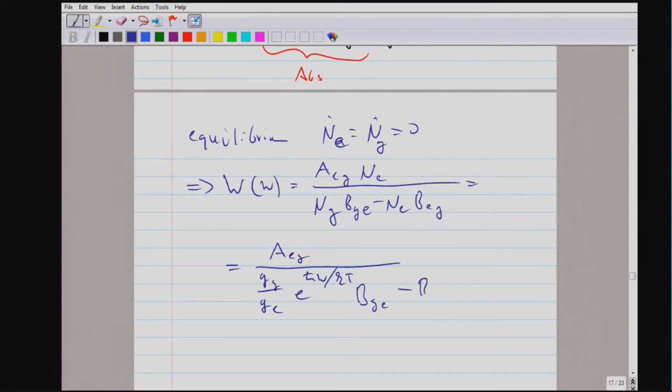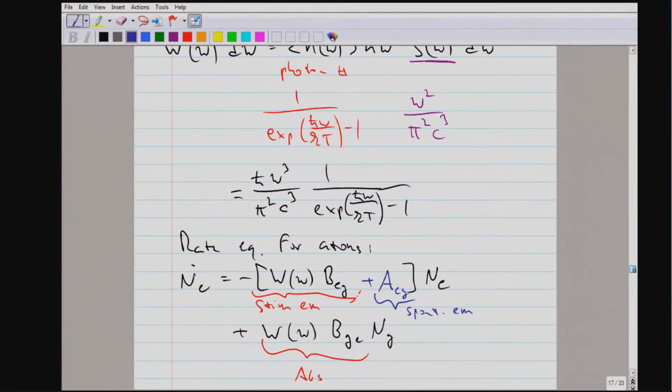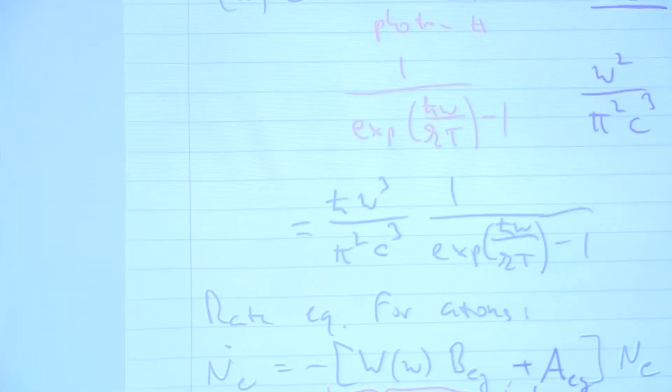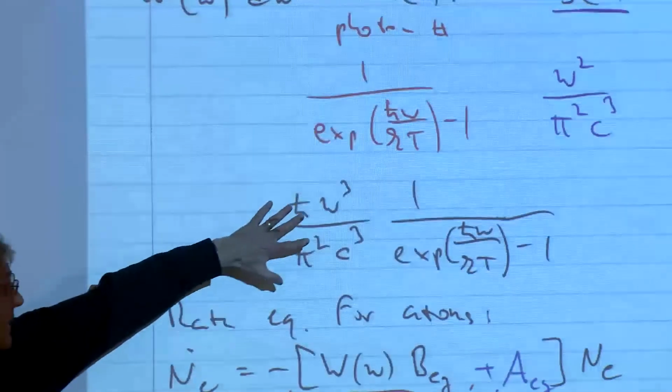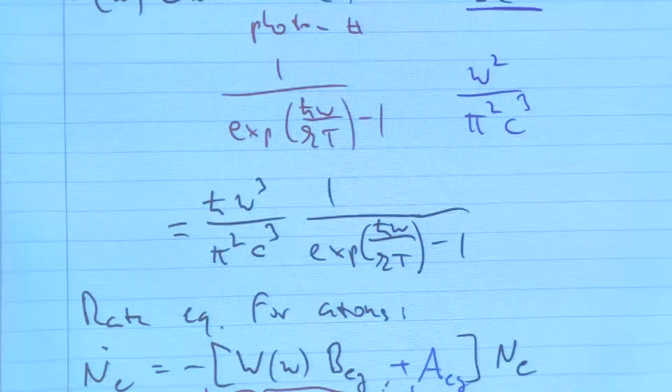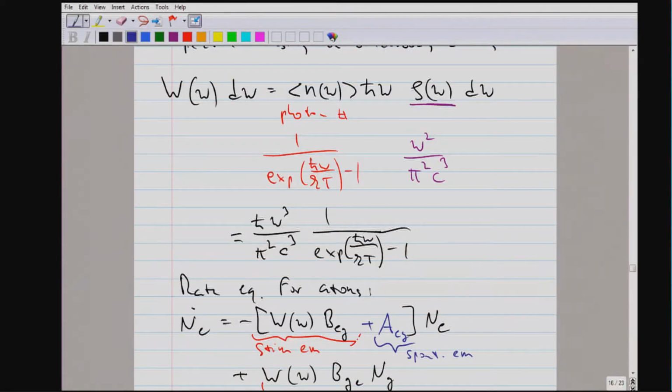And here I get BEG. Okay, so this is the result for the spectral density. But we know already that the spectral density has to be of the Planck form. So now we can simply compare what we know to what we obtained from the rate equation and make sure that it matches.